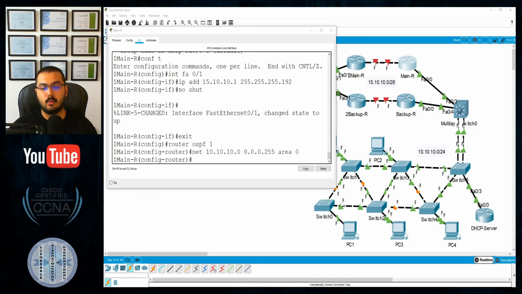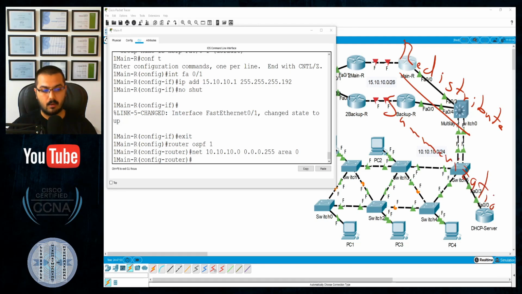The first will be called route redistribution. The second will be route summarization. Those are the two features that I should enable with OSPF in real life, not in the CCNA. Both of them are definitely CCNP and CCIE.